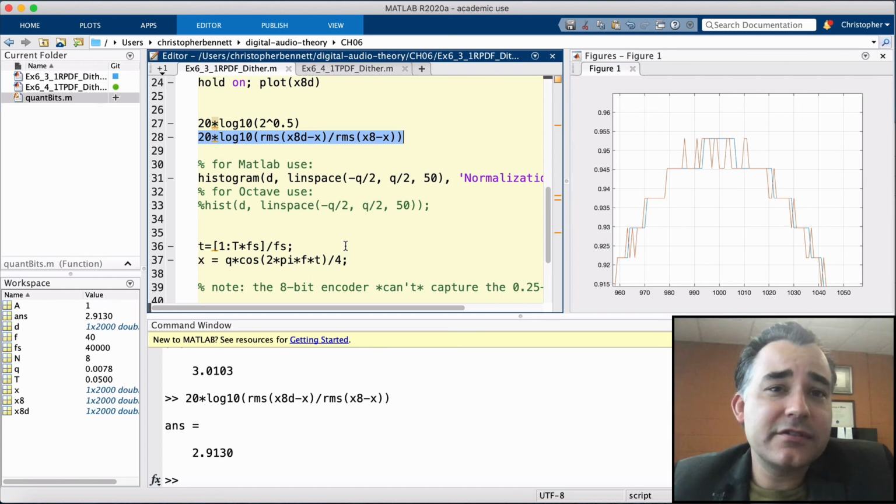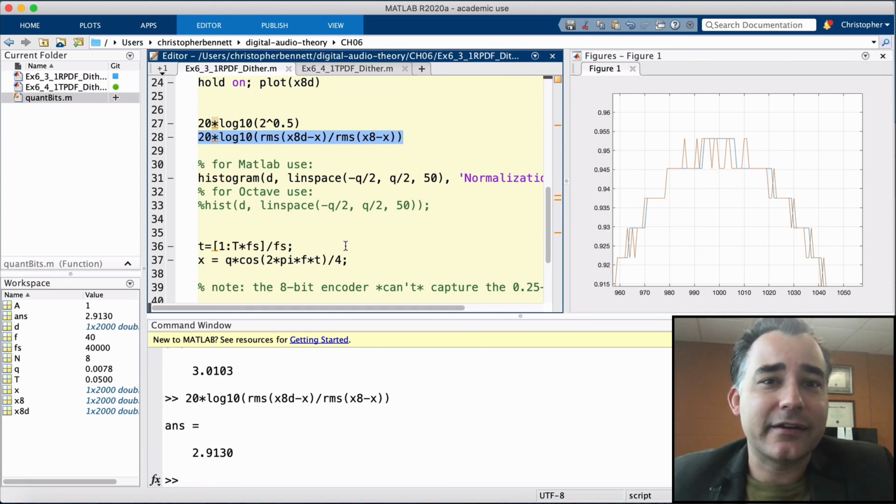So dither increases the noise floor by a predictable amount, and this prediction matches closely with the amount of noise actually added.